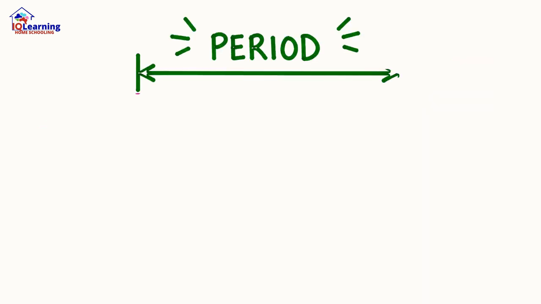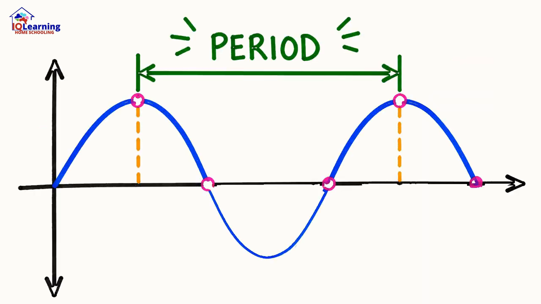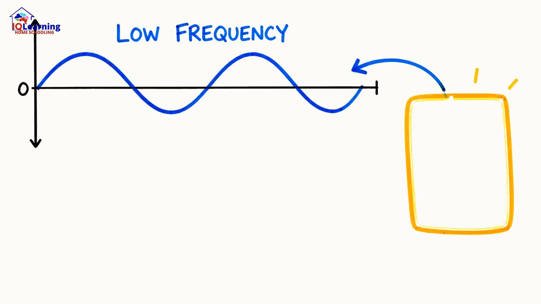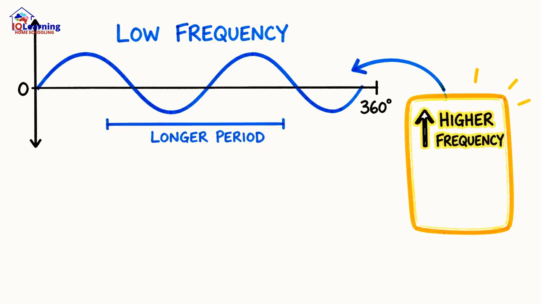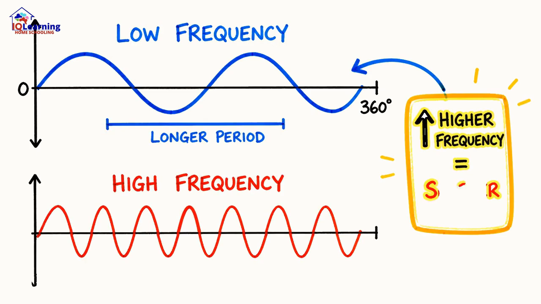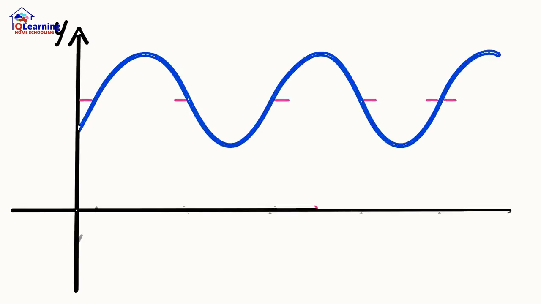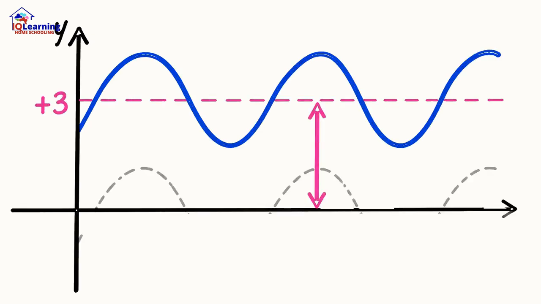Then there's the period. This is the length of one full cycle. We control it with a frequency number, which tells us how many waves are squashed into the standard 360-degree cycle. A higher frequency means a shorter period. The wave oscillates faster. Finally, a vertical shift lets us move the entire wave up or down, setting its baseline.